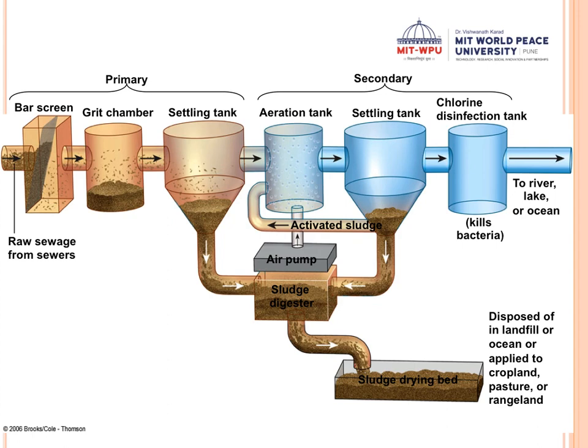Is that clear? Then after screening, is that clear? So at the first stage here you can see, whatever heavy material was there was removed from the water, so it gets a little purified. Then the next stage it goes into the grit chamber. Is that clear? So after the screening, the second stage here is the grit chamber.